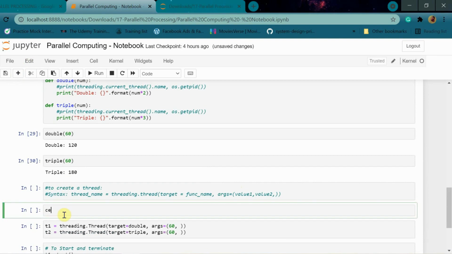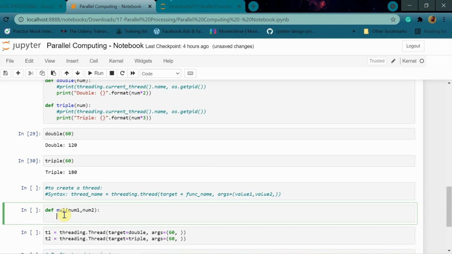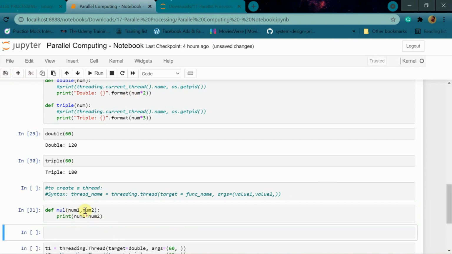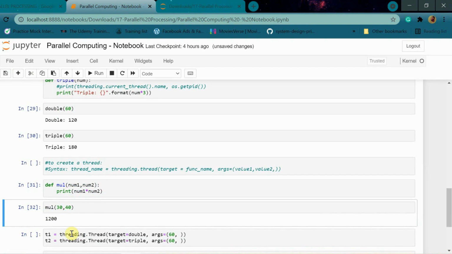Let's just say I have a function. def multiply, it is taking num1 and num2, and it is printing num1 into num2. So if I run this mul using 30, 40, I will get 1200. 30, 40 is a 1200.